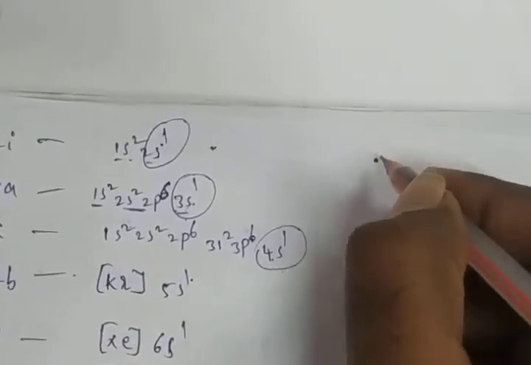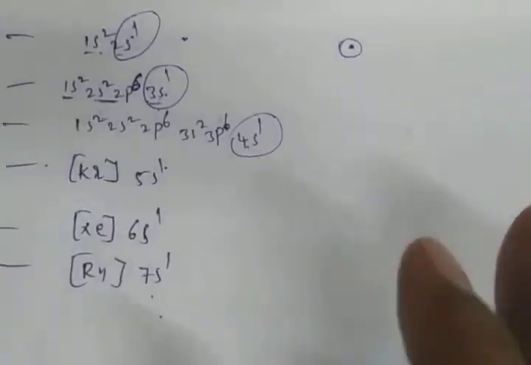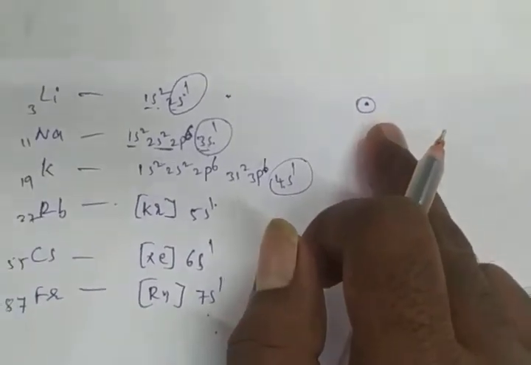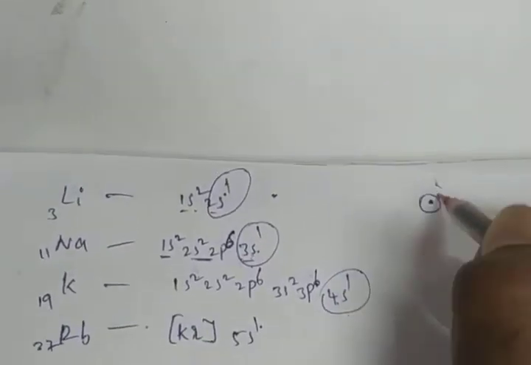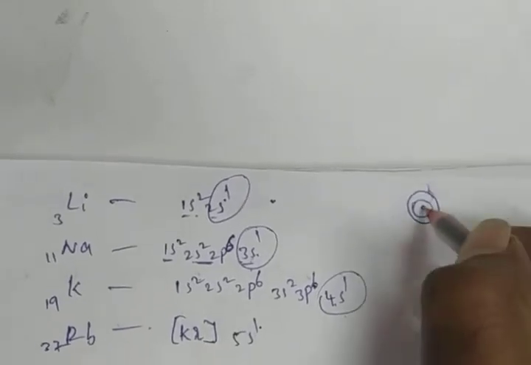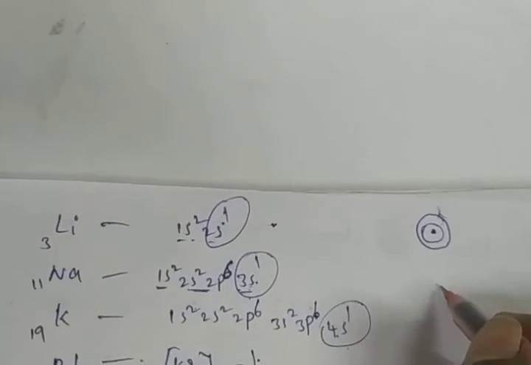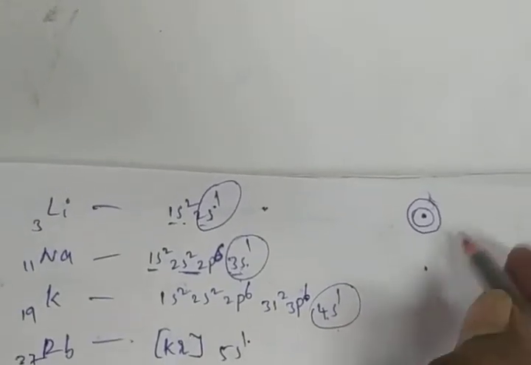Suppose the first element is lithium. In lithium, only 2 shells are there. Then go to sodium, the next element. How many shells are there? 3 shells. First shell, second shell, third shell. Here 2 shells are there.